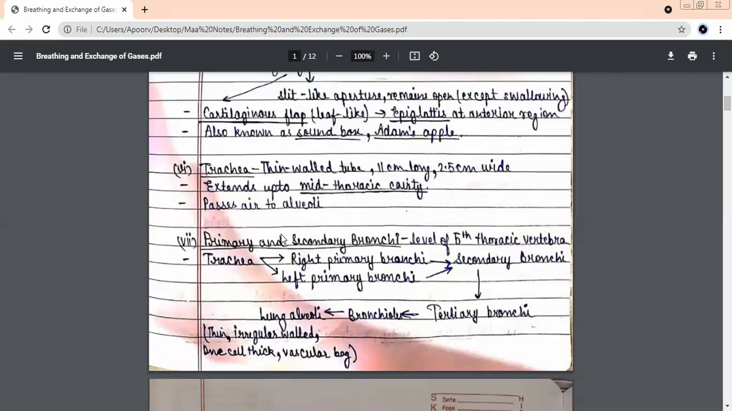Very quickly, within 1 second, who will tell me why it is more prominent in males? Because it is bigger and it grows faster in males. Yes, beta. So at puberty time, you will find it more prominent in whom, males or females? Males. And that is the reason when we talk about the difference in voice also.